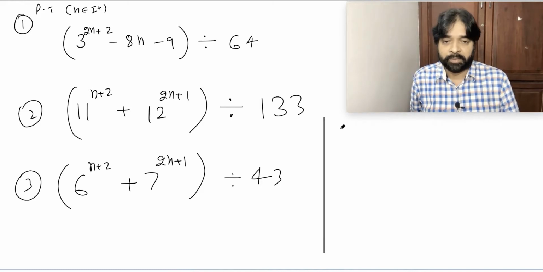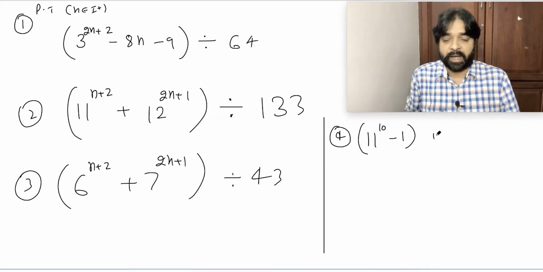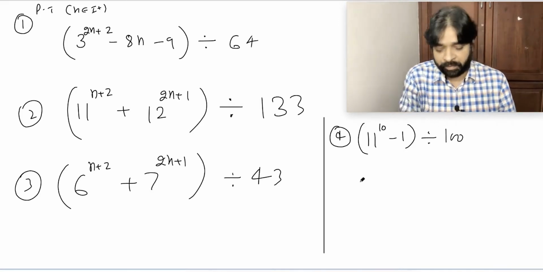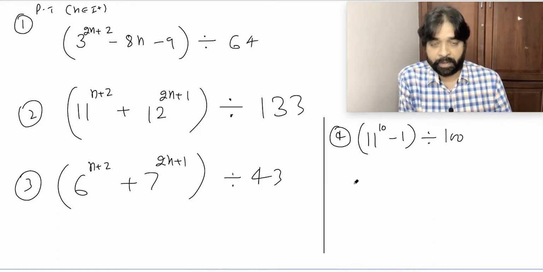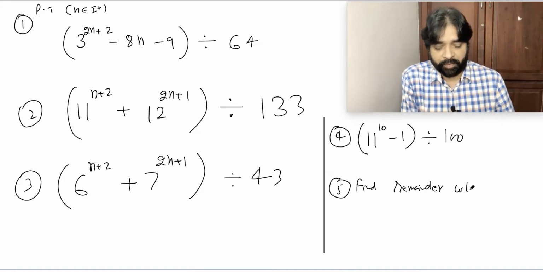Fourth one, I should not give this question, but still I am giving, is divisible by 100. Fifth one is slightly different. Find the remainder when 7 power 98 is divided by 5.